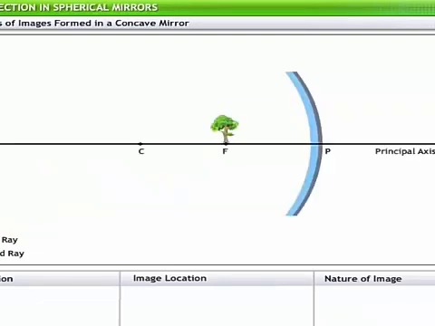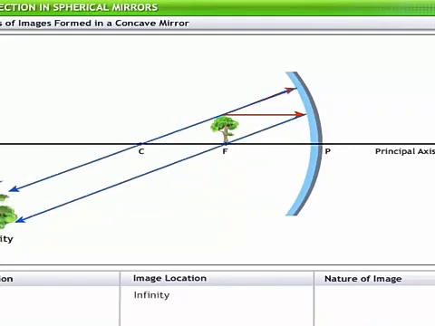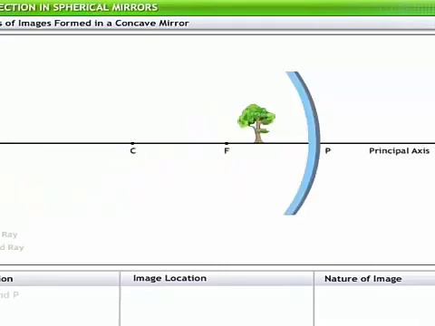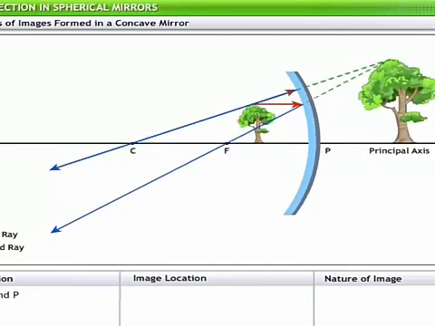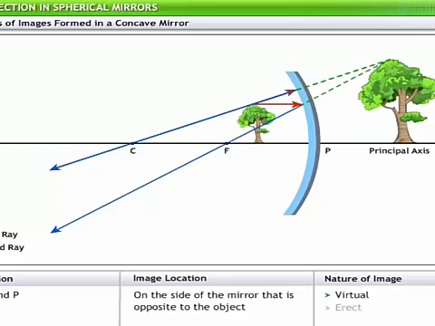When the object is placed at the principal focus F, the image is formed at infinity. This image is real, inverted and highly magnified. When the object is placed between the principal focus F and the pole P, the image is formed on the side of the mirror that is opposite to the object. The nature of this image is virtual, erect and magnified.